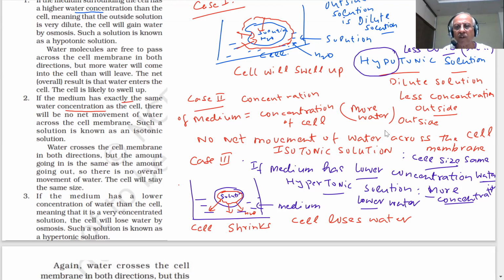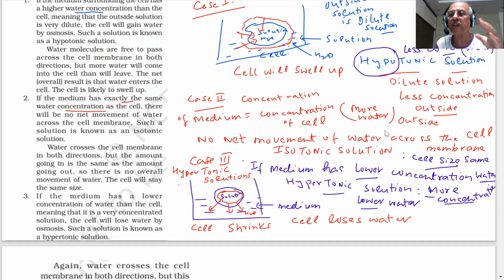Such solutions are known as hypertonic solutions. What do we call the hypertonic solution? Hypertonic solutions. They are called hypertonic solutions.